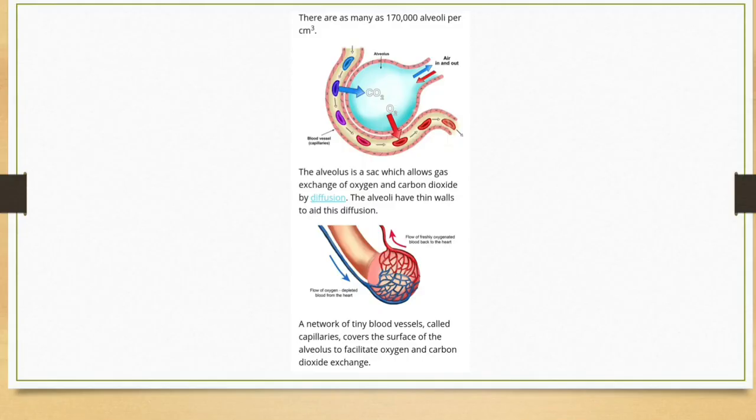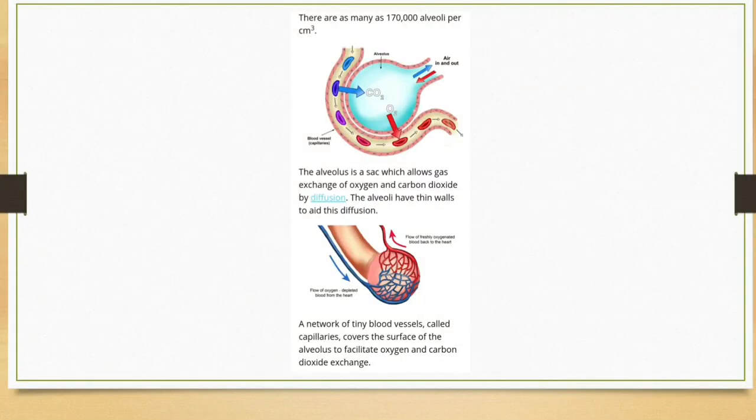Oxygen and carbon dioxide are exchanged at these sites by a simple diffusion process, which I have explained before, mainly based on pressure or concentration gradient. Solubility of the gases as well as the thickness of the membrane involved in diffusion are also important factors that can affect the rate of diffusion.